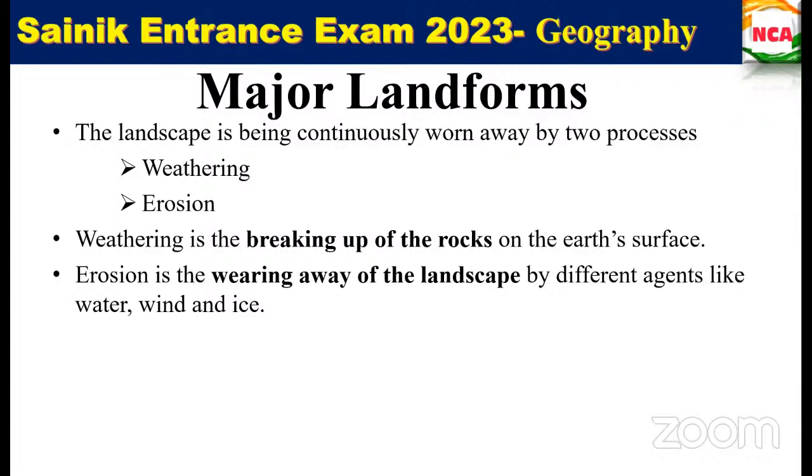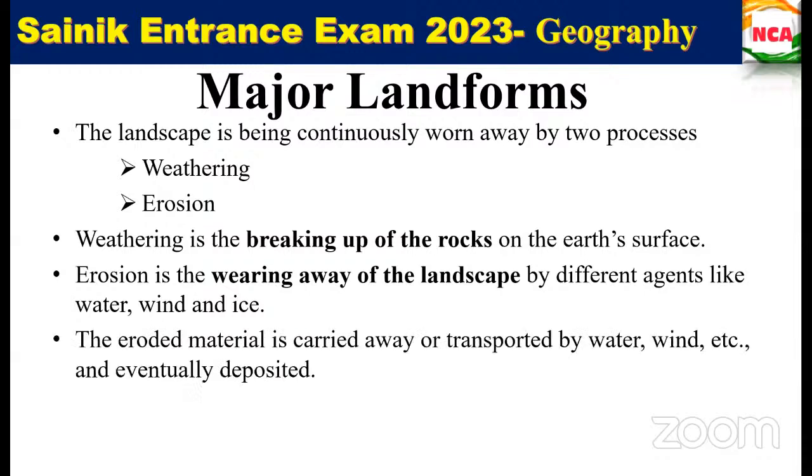When walking on the mud road and all, we take away the sediments, and we deposit them in some other place, in our slippers and all, it comes along with us, right? That is what erosion is. Taking away from one place to another. So the eroded material is carried, transported and deposited eventually.